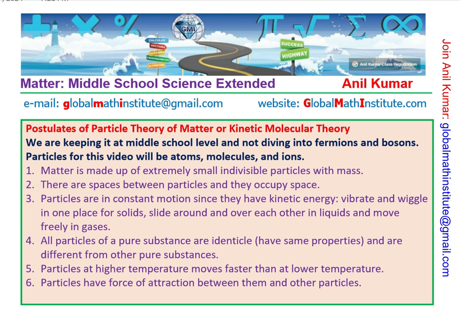So, as I was saying, when we are talking about particle theory, it is also referred to as kinetic molecular theory. Since particles are always in motion, they have mass and velocity, which is the kinetic energy. And when we talk about particles in this video, we are talking about atoms, molecules, and ions. We are not talking about fermions or bosons or even electrons or protons or neutrons.